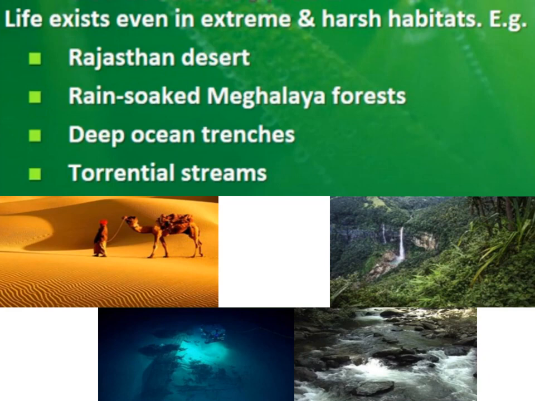Deep ocean trenches, as you can see here in the picture, life is possible there also. In torrential streams, the streams which are flowing at a very high speed, those streams are called torrential streams. In those streams also life is possible. So we can say that life exists even in extreme and harsh habitats. All these are harsh habitats, and in all of them life is possible.